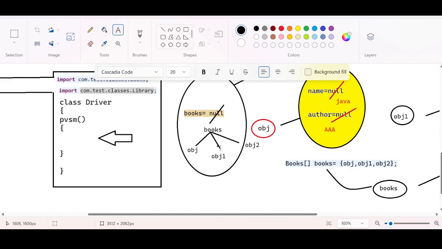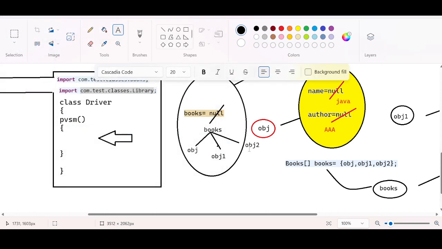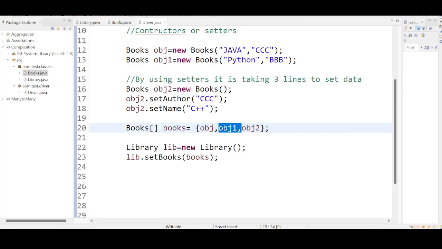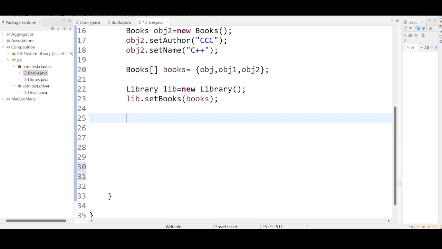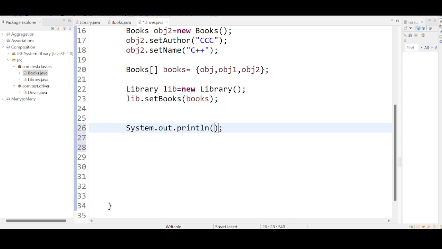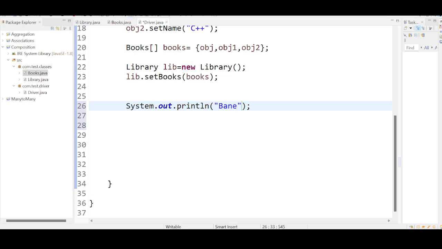So we got to know what is happening behind the scenes. We want to see these things in action. We want to see this information in the console. How are we going to achieve that? Let me do one thing here. I want to print something in an organized fashion. I'm taking system.out.println. I want to print information like book name and book author: b name plus b author.